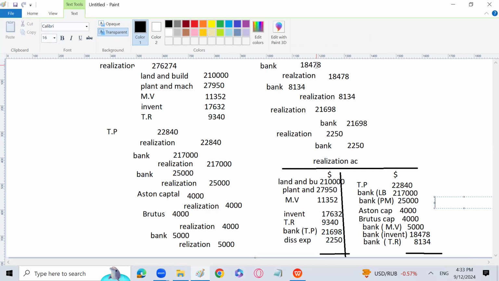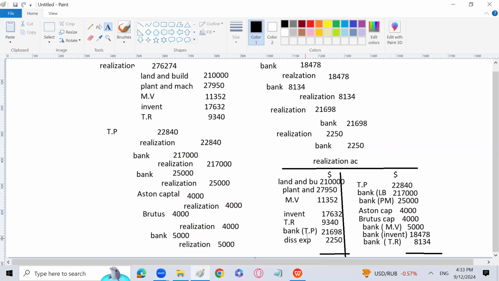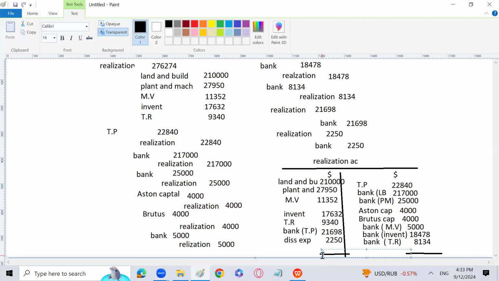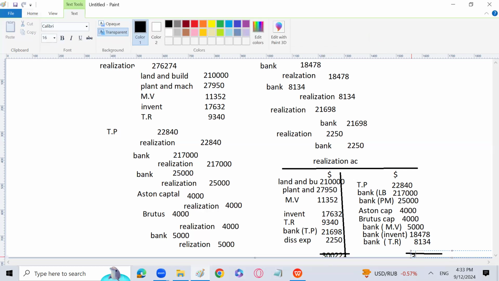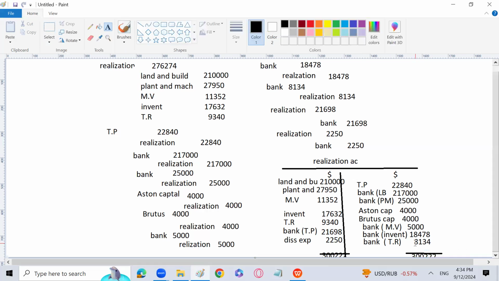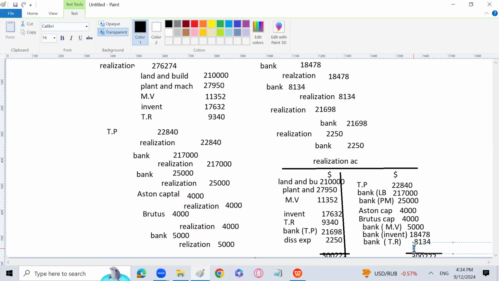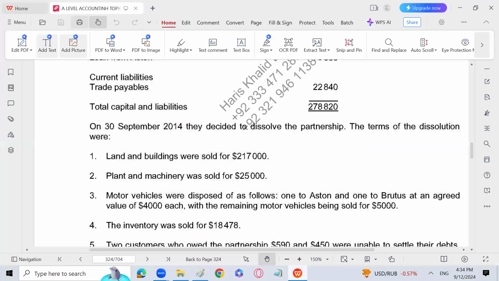3,00,222. I will write it here, total is 3,00,222. Okay. Here also the same total will come, which means it is a loss. And then you can write the loss, or total loss, which is distributed between the partners Aston, Brutus, and the third one is ABC, but I want you to go for the total loss first.